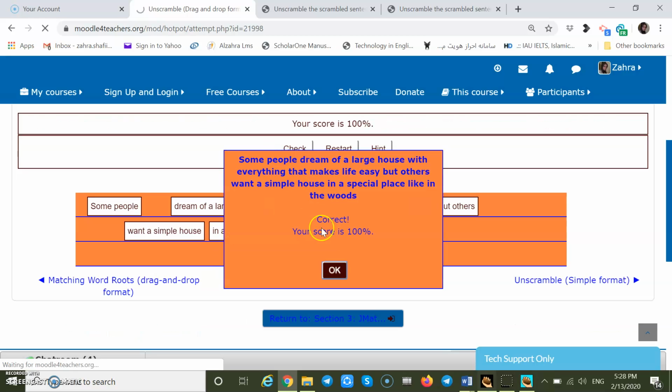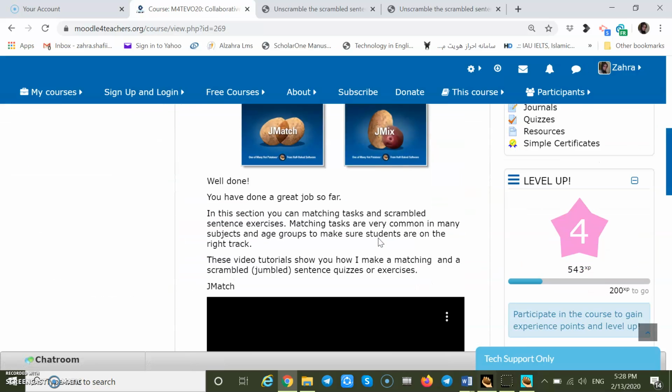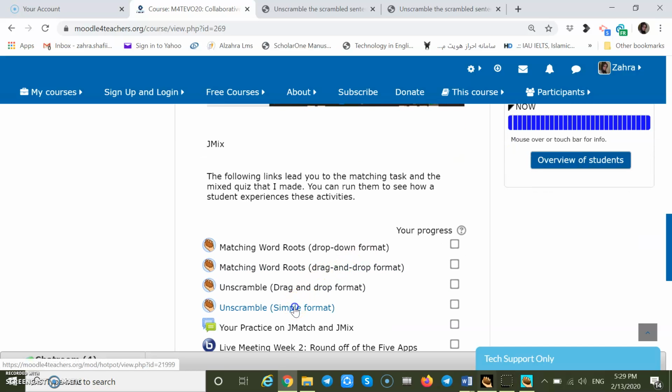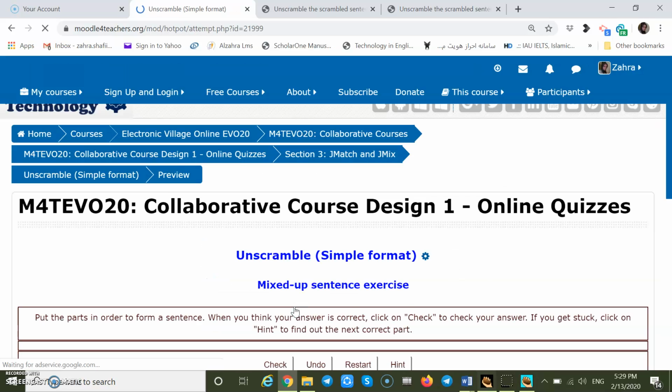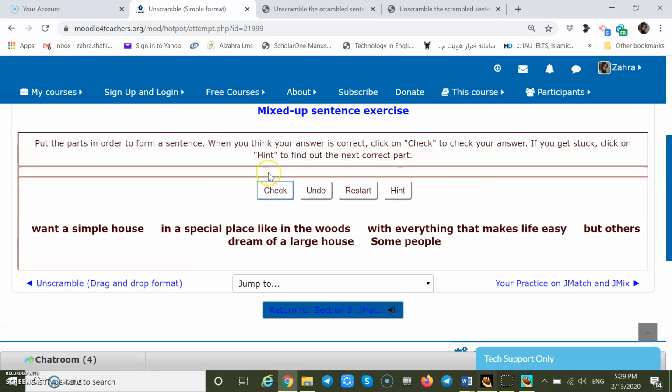Let's check it. Okay, correct, 100%. And then the next format, you just need to click on them in order of the sentence. This is what students see and the way that they can take the test.